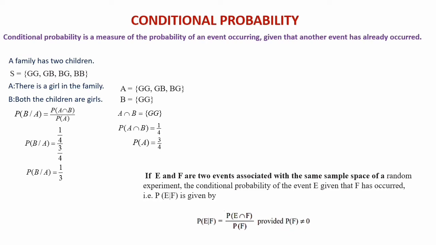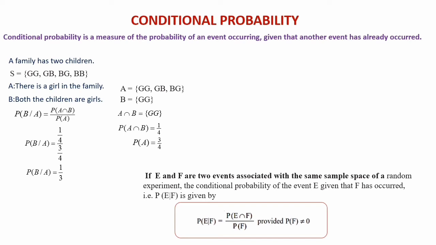So when conditional probability comes, here you can see A is equal to the set of GG, GB and BG. And when you compare with the sample space, once a particular thing has already happened, then the sample space will reduce to this one. You can see here, after there is a girl in the family, this BB is gone. Means the sample space is reduced to 3 elements: GG, BG and GB.